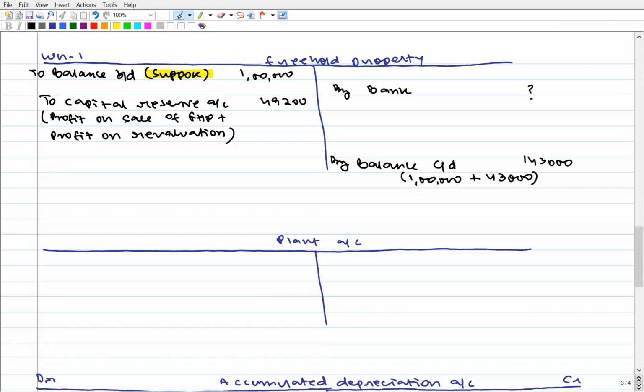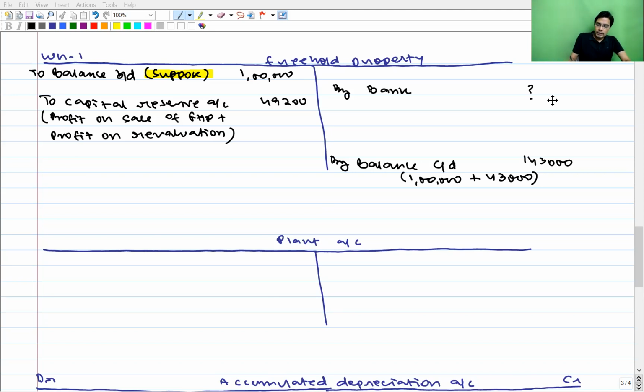Now you may ask, sir, why not 1 lakh minus 43? Why did you do 1 lakh plus 43? The reason is there is a debit change in freehold property. The change is given without brackets. This means there is a debit change, and freehold property is an asset. Whenever an asset account has a debit change, this means the balance in the asset account has increased. So closing balance is more than opening balance. So if opening balance is 1 lakh, then closing balance will not be less than 1 lakh. It will be 1,43,000.